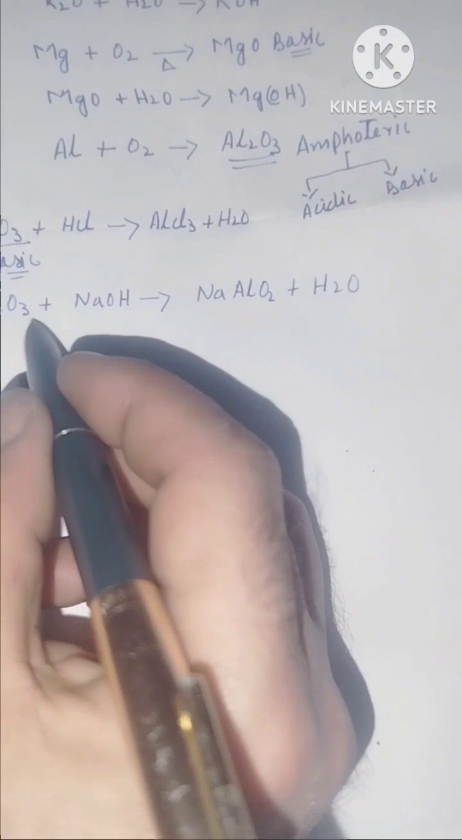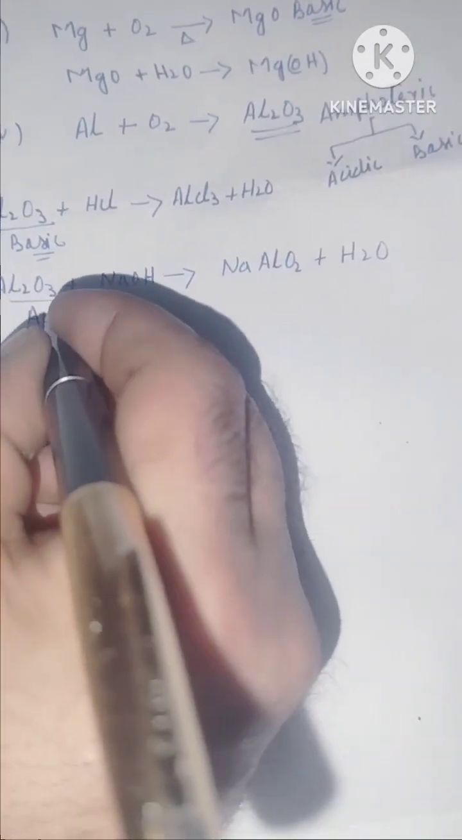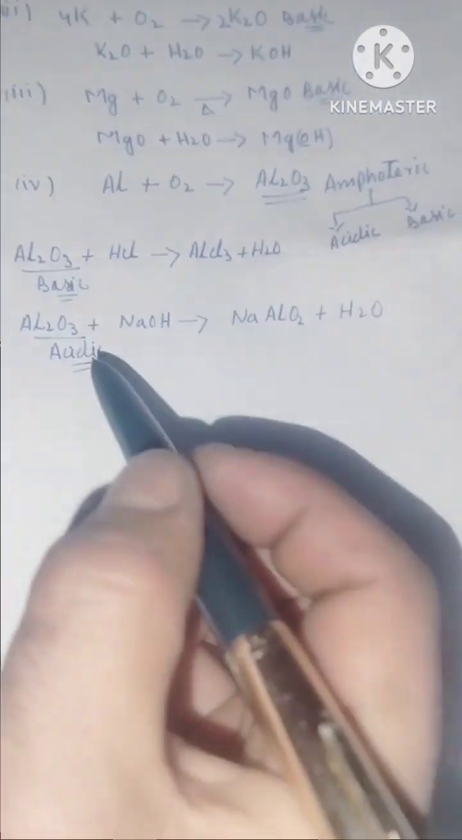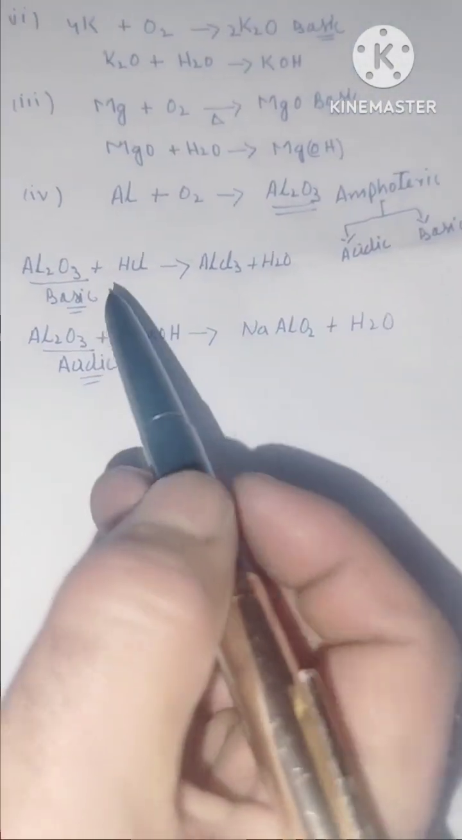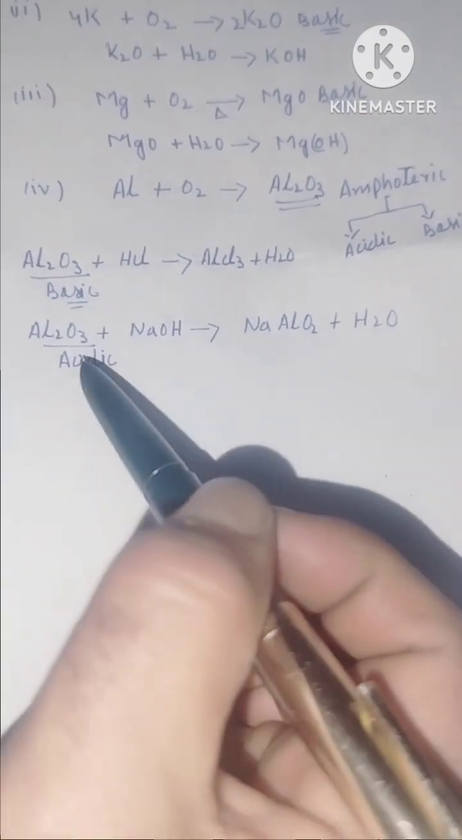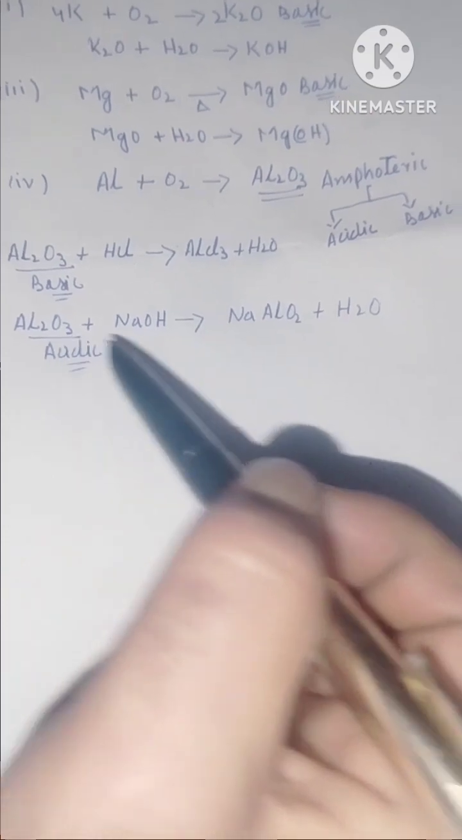Since aluminum oxide reacts with a base and forms salt and water, therefore we say that aluminum oxide is acidic in nature. These two reactions show that aluminum oxide is amphoteric in nature. Here we are treating it with an acid, so it is a base, and here we are treating it with a base, that means it is an acid.